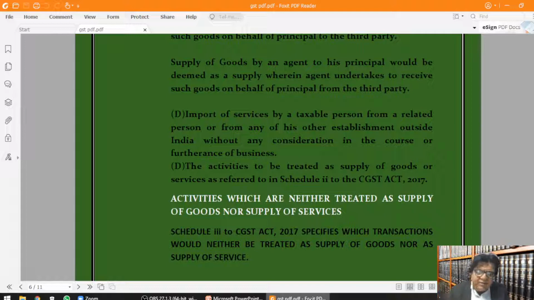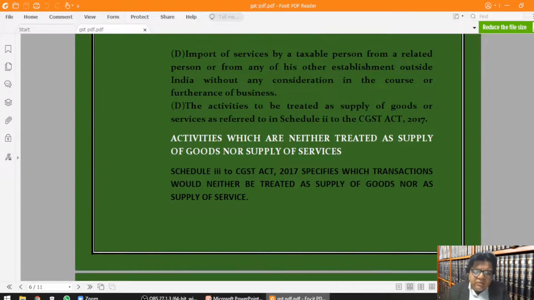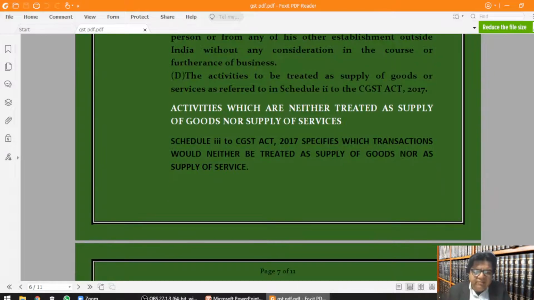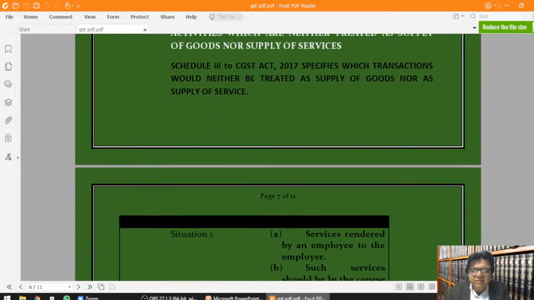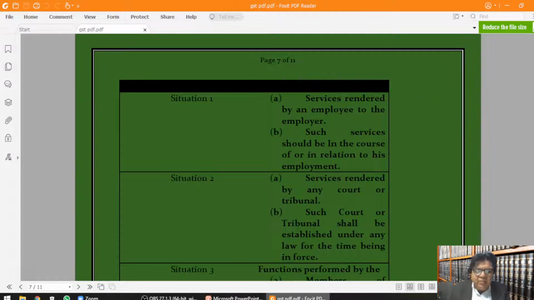D. The activities to be treated as supply of goods or services as referred to in Schedule 2 to the CGST Act 2017. Activities which are neither treated as supply of goods nor supply of services. Schedule 3 to the CGST Act 2017 specifies which transactions would neither be treated as supply of goods nor as supply of services. Situation 1. Services rendered by an employee to the employer.